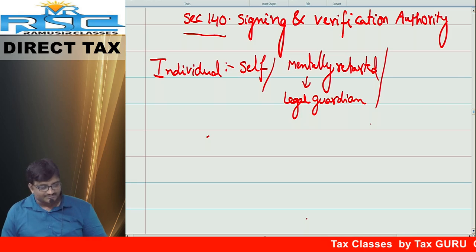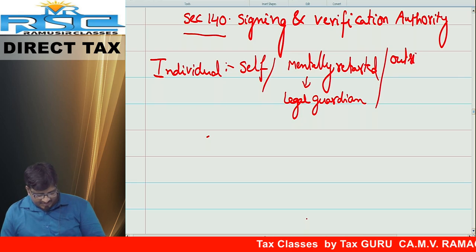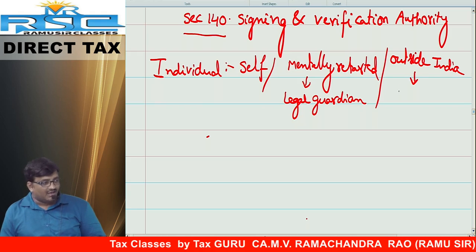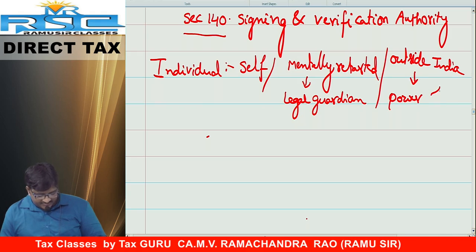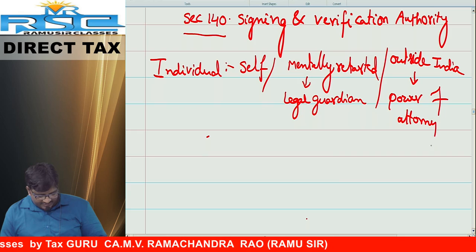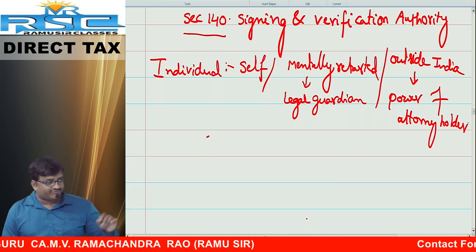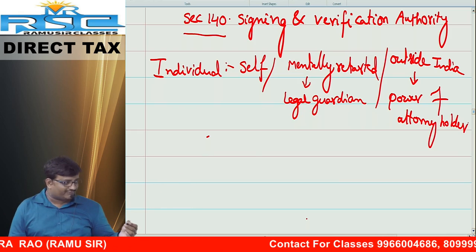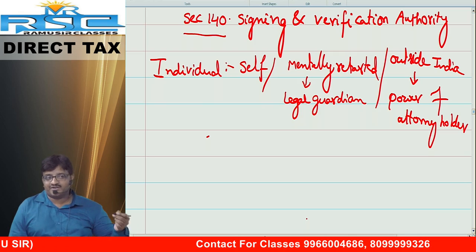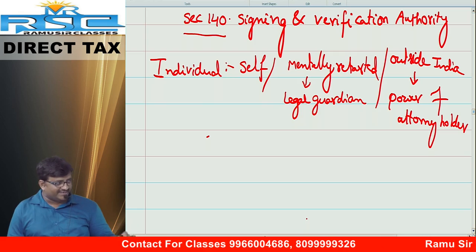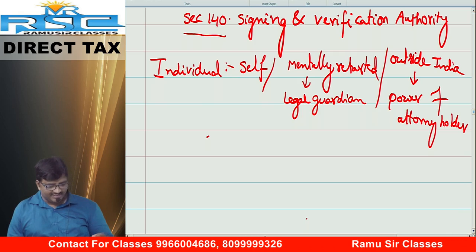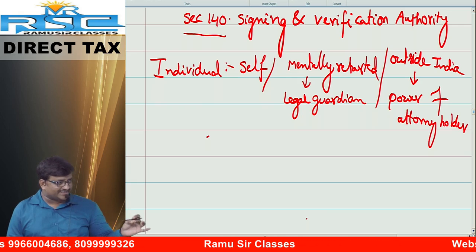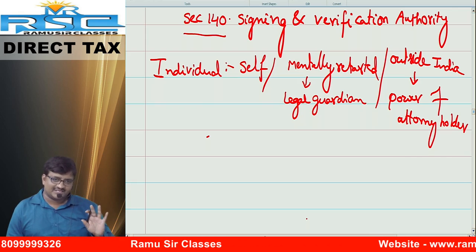Next question. If the person is outside India, our friend Manish, for lunch purpose he went outside India, then who can sign? Answer: the power of attorney holder can sign. So conclusion: our friend has to sign. If he is unable to sign because he is out of country, not out of state or town, then his power of attorney holder can sign. Suppose our friend is mentally retarded, then his children, wife, father, mother or legal guardian can sign. This is point number 1 as far as an individual is concerned. Your return you have to sign; if not, your legal guardian or authorized person has to sign.